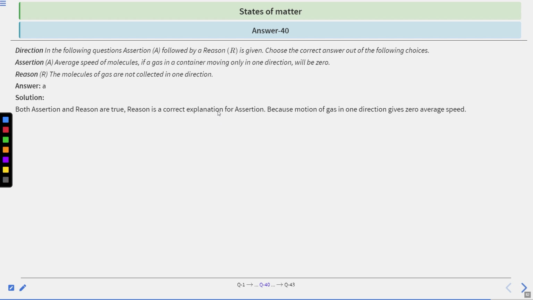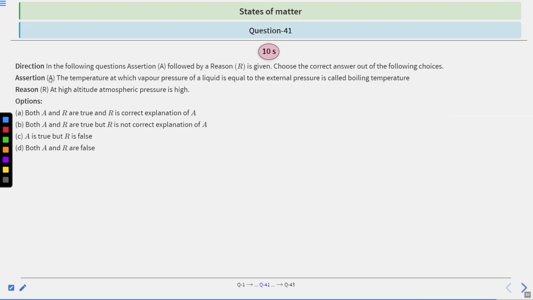Moving on to question number 41, we have given again assertion and reason. Assertion: the temperature at which vapor pressure of a liquid is equal to external pressure is called boiling temperature. And the reason is at high altitude, atmospheric pressure is high. So both A and R are true and R is correct explanation of A; both A and R are true, but R is not correct explanation of A; A is true, but R is false; and both A and R are false. We have 10 seconds to solve this question. After that, we will see the answer.